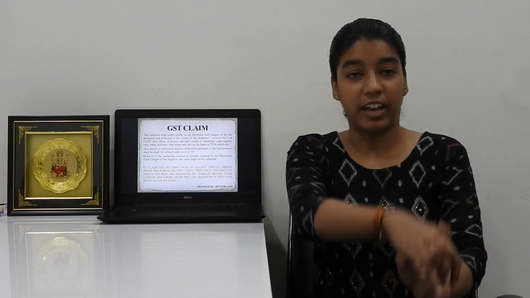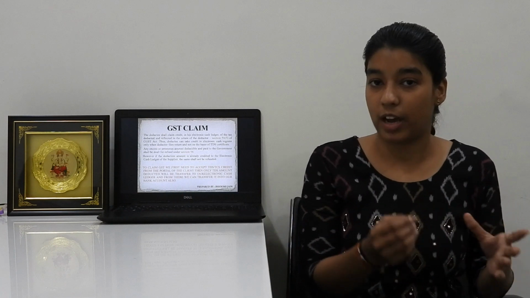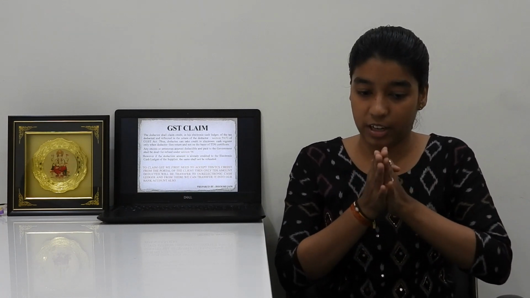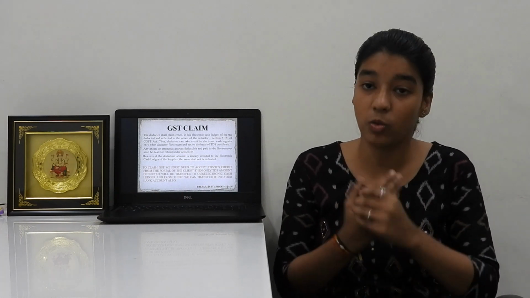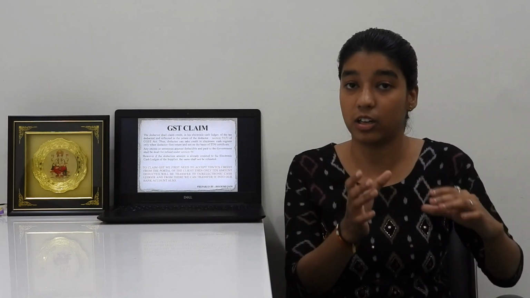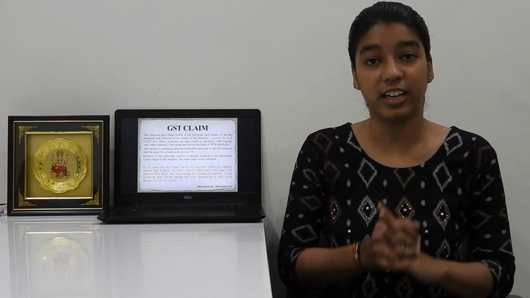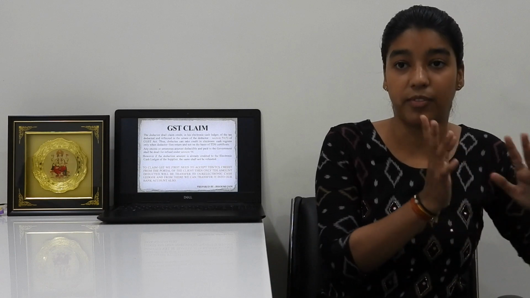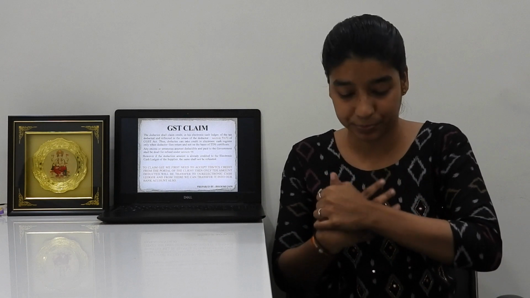So, can we claim the GST or not? The amount deducted by the deductor, can we claim the amount deducted or not? And from where can we claim? How should we claim it? And if there is any excess amount deducted, can we claim the refund of it or not? We are going to discuss it. Yes, the answer is yes. We can claim the GST amount that is deducted under section number 51 subsection 5 in the return of the deductee.